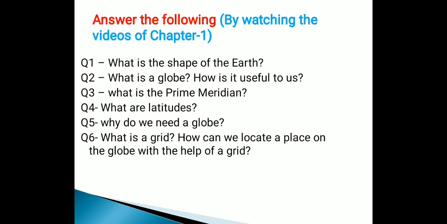Some of the questions I have given you from this chapter, I know you can easily answer. If you have understood the chapter, you will be able to answer these questions, and you can watch the video again and again, and then you can give the answers. The question is, what is the shape of the earth? You all know, so write the answer. What is a globe? How is it useful to us? So you have to tell what is a globe, and then why it is useful for us. What is the prime meridian?